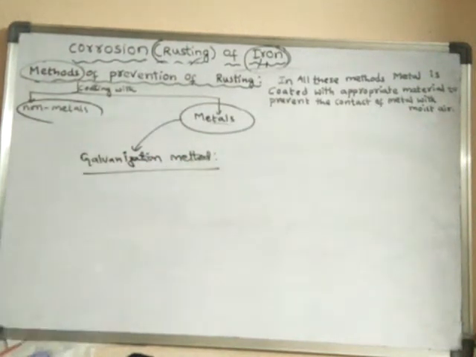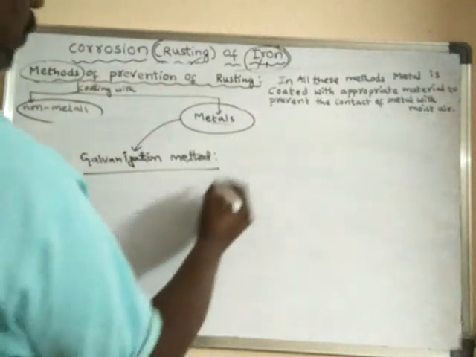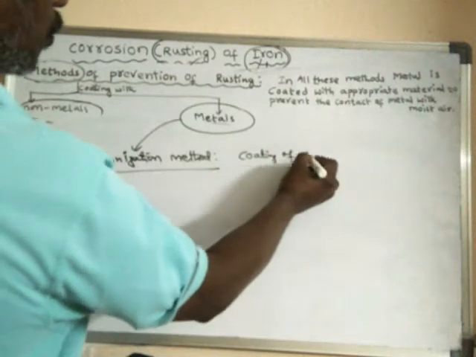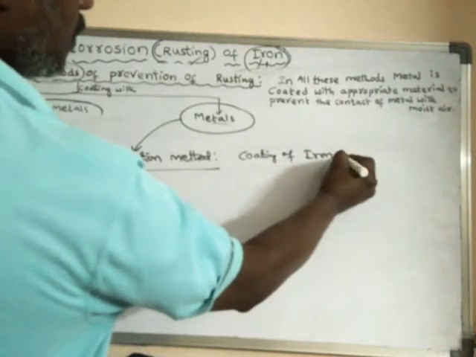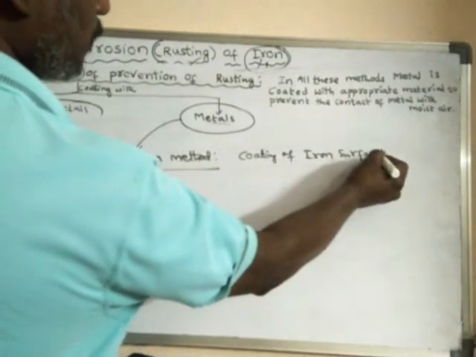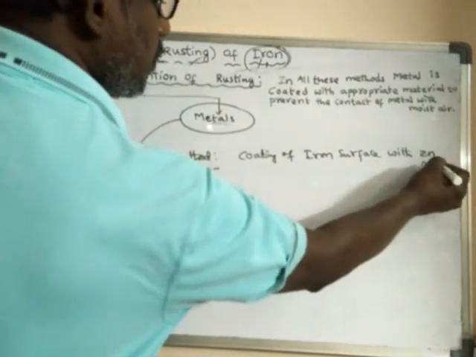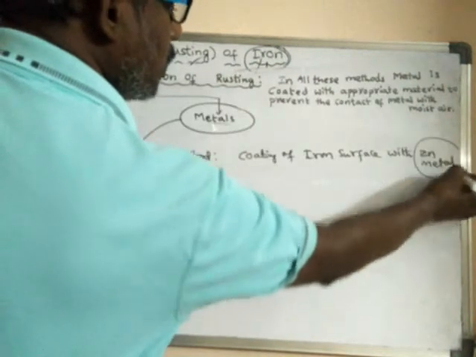So what is the galvanization method? Galvanization is nothing but coating of the iron surface with zinc metal.